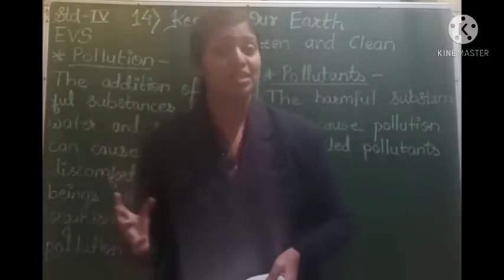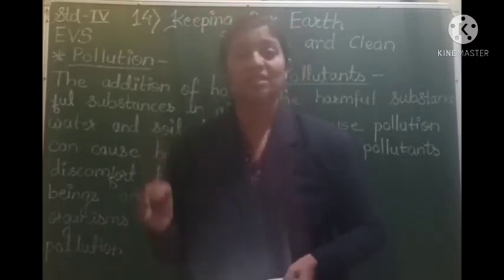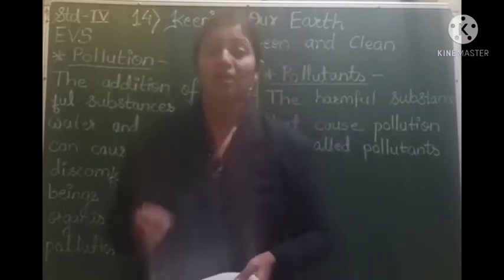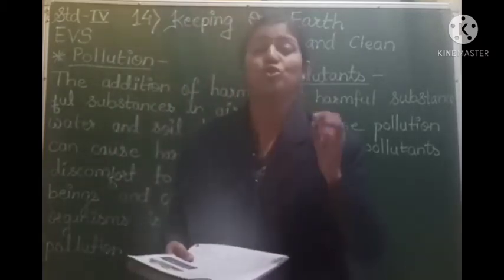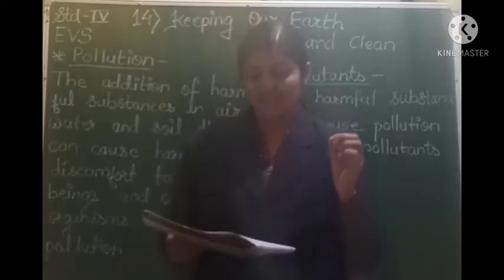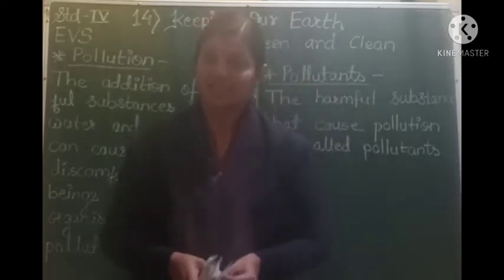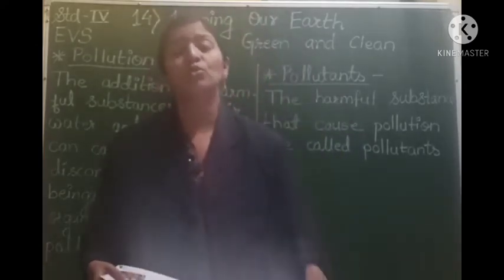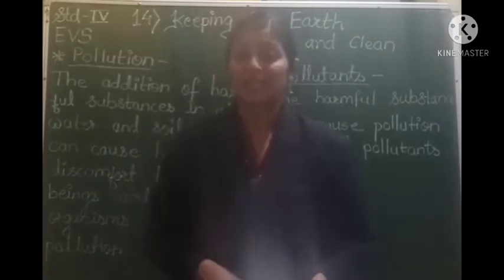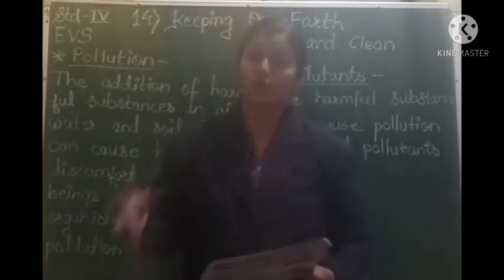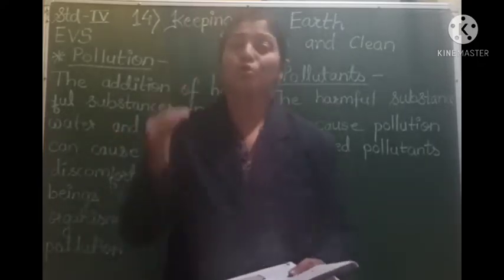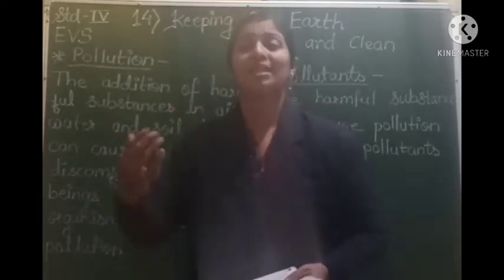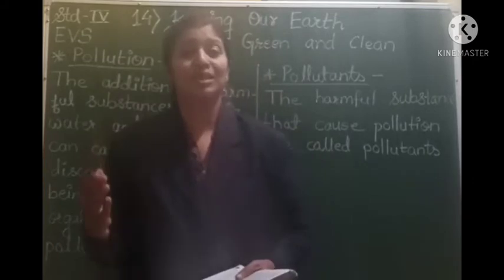There are various reasons because of which the water gets dirty or polluted. Now let us see what these reasons are. So the first reason is washing of clothes and utensils in rivers, lakes, etc. So what do human beings do? Human beings wash utensils and clothes in the water bodies, and as they wash and clean them, the dirt from the clothes and the vessels gets mixed up with the water and the water gets